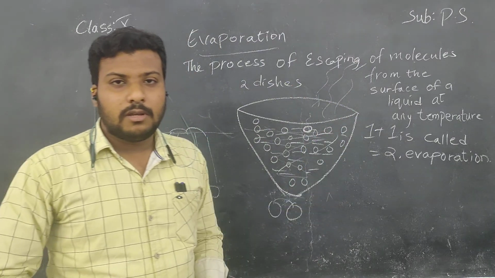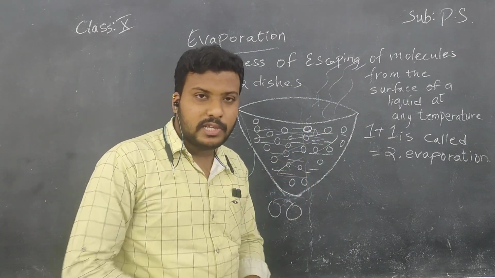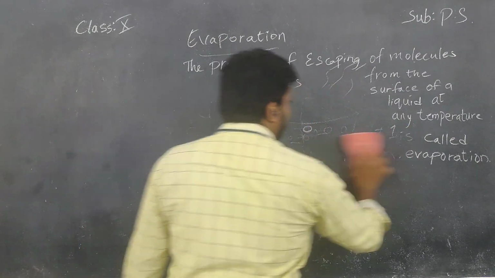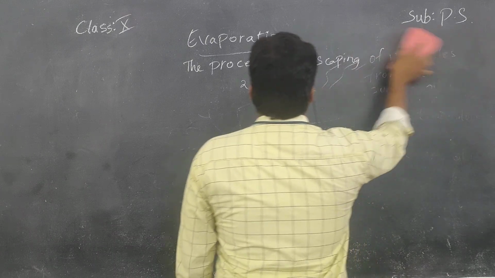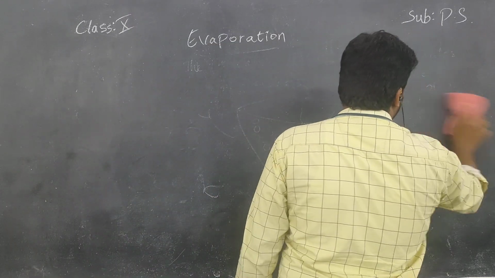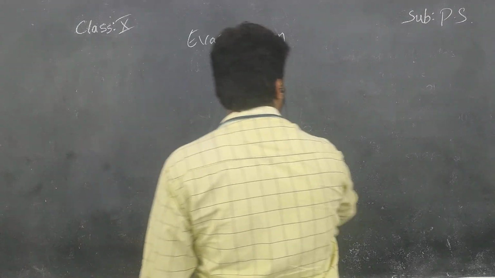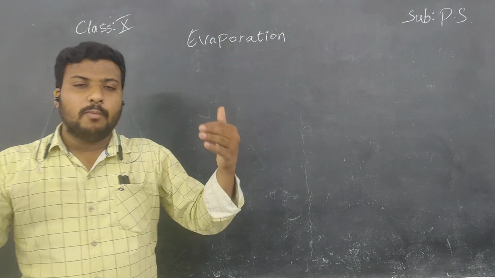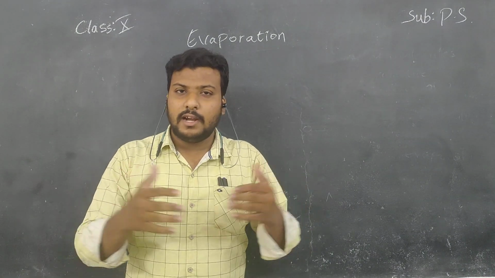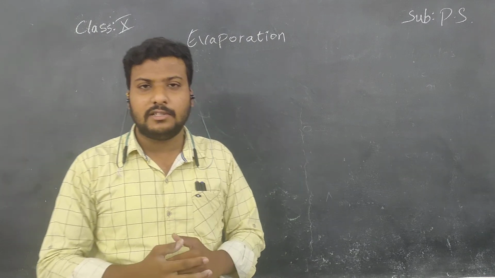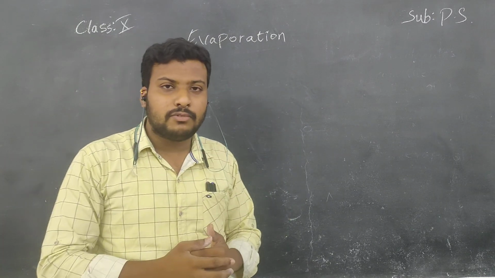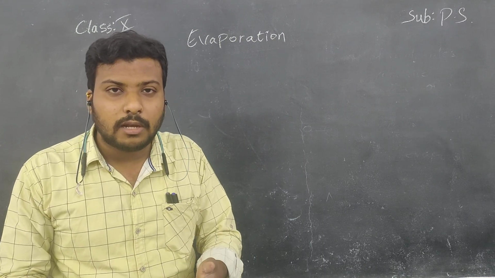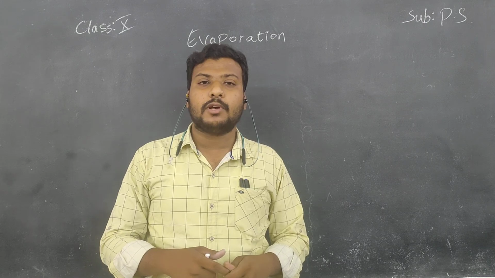Okay, children? Understand? And next one, I want to say that evaporation is a cooling process, children. Evaporation is a cooling process. There is a bit, children, for half mark. What kind of process is evaporation? It is a cooling process. You may think that, sir, when two molecules come close to each other, they collide and lose their heat energies, and this energy is given to other molecules. No, sir. This can be considered a heating process. No, sir. How can you say that it is a cooling process, sir?